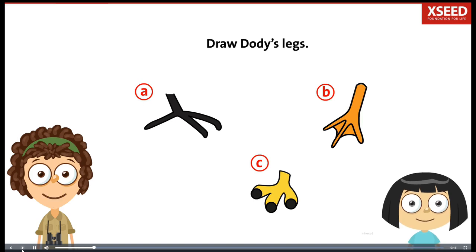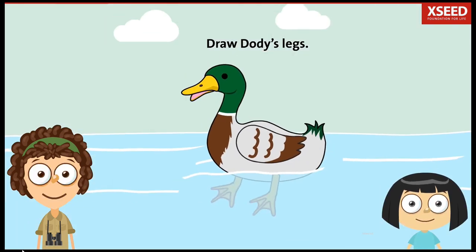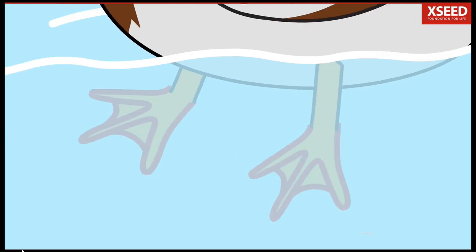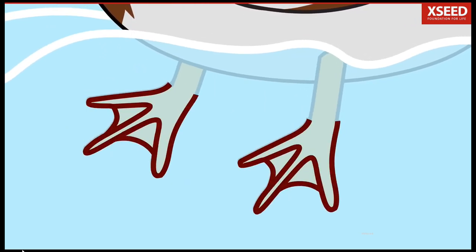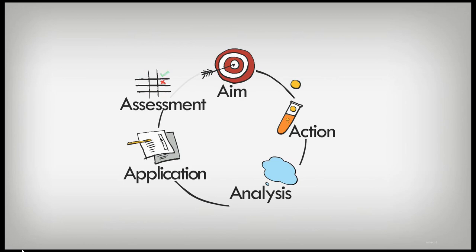Mia, what is your answer? Picture B shows Dotty's legs. Very good, Mia. This special shape helps it to push water behind and swim easily. Time for a quick quiz. Let's see if we remember what we learned in the class today.